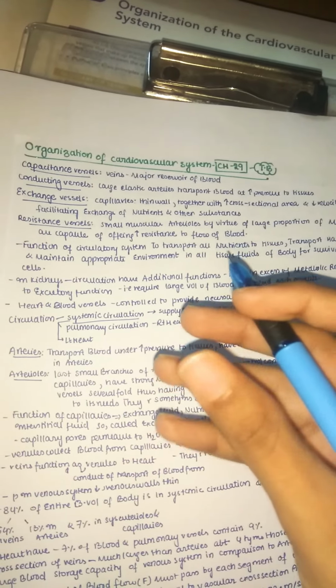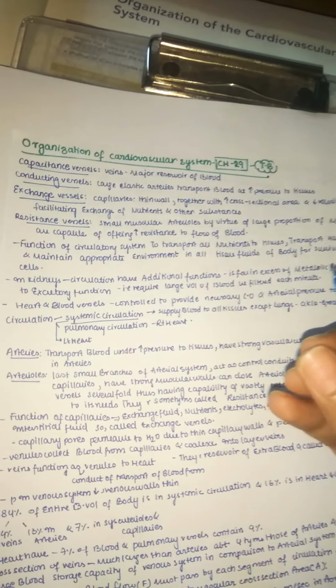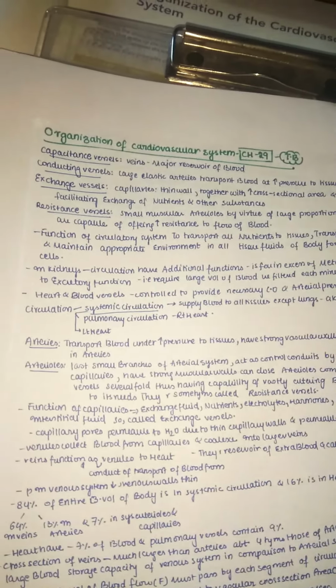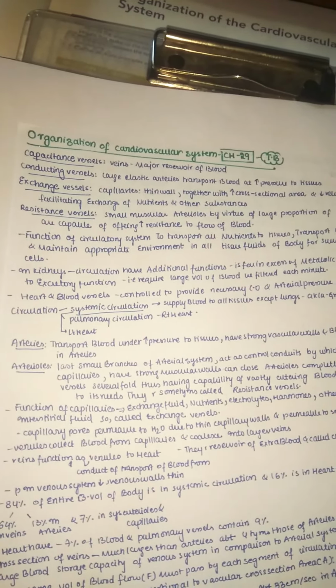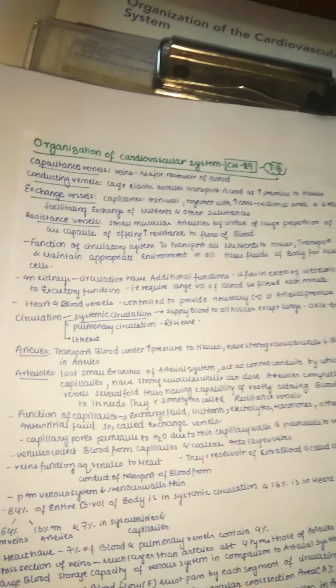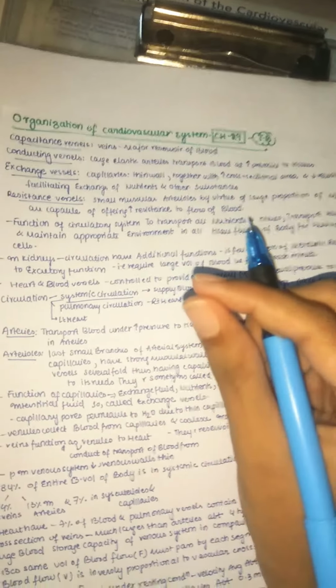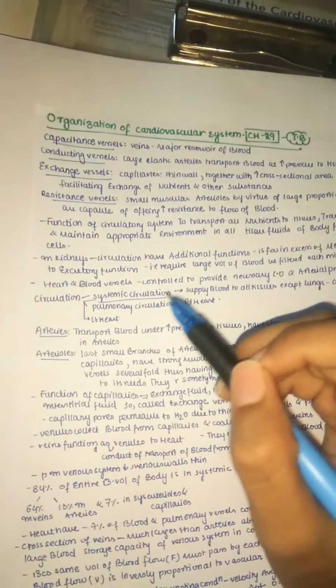In the PCT, exchange takes place. So the blood is taken back, and only that liquid is passed out as urine. So we know that excretory process. For that excretory process, the kidney has extra metabolic functions, and it is mainly required for the excretory function. So it requires a large volume of blood every minute. A large volume of blood is especially needed for the kidneys.